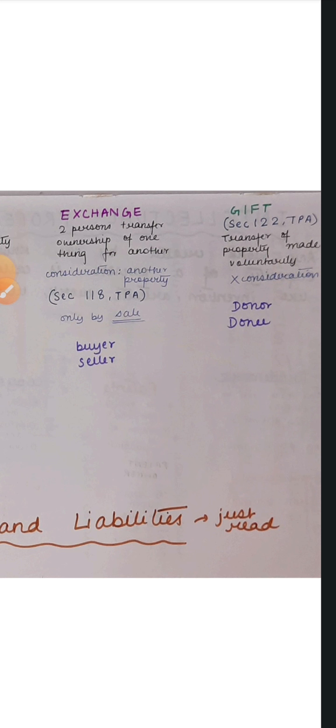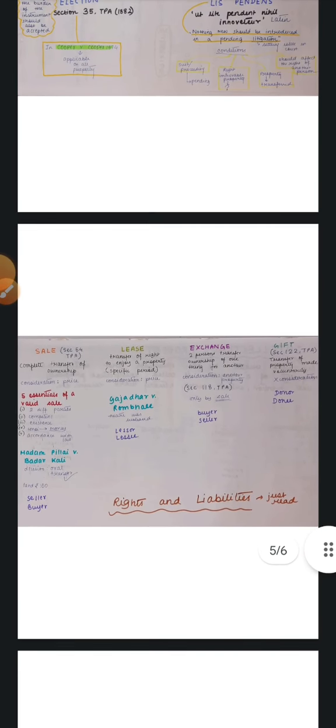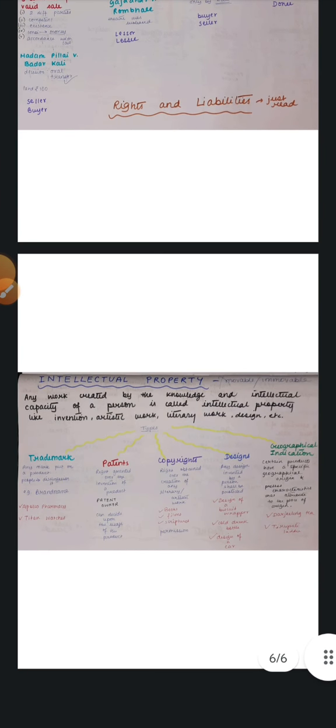Now, let me give you an example of gift. For instance, when our parents are old, they come to the end of their lives, then they give us much of their earnings, their property, jewelry, whatever land they own, their money, everything. This is gift. Do we pay them in return for giving us all those things? No. That's simply given to us. That's a gift. There is no consideration in the case of a gift. You see how fast we have covered this entire chapter? There is nothing else here.